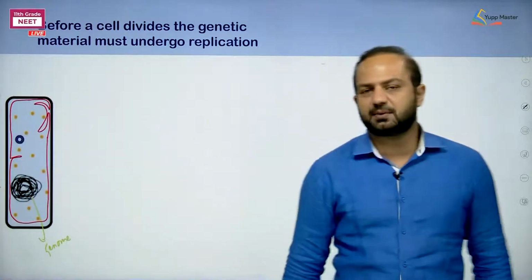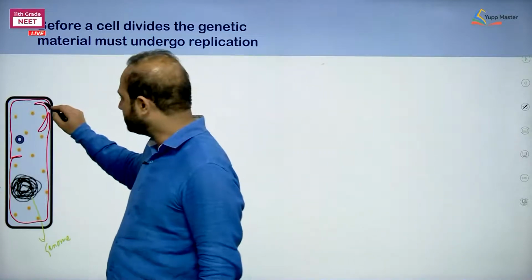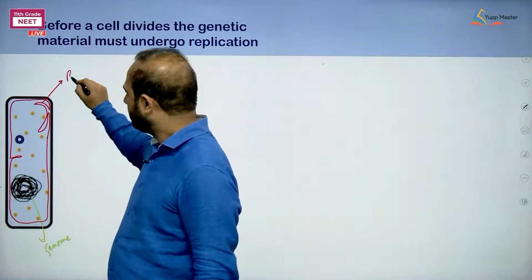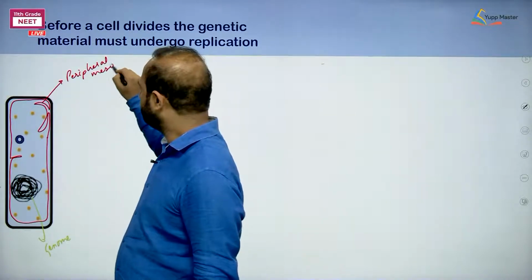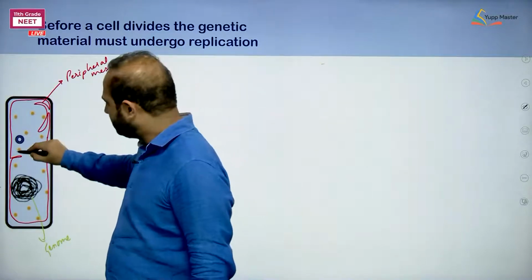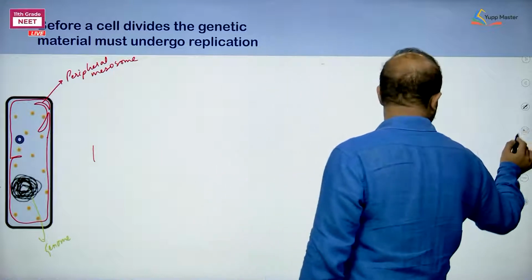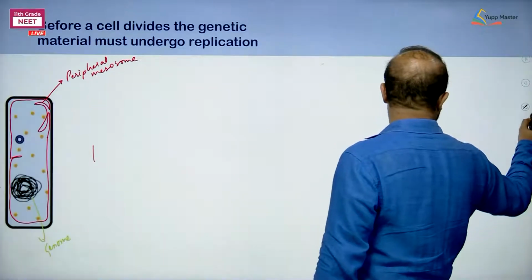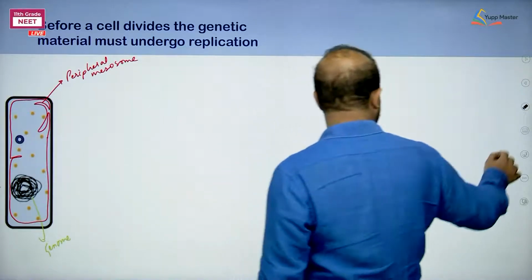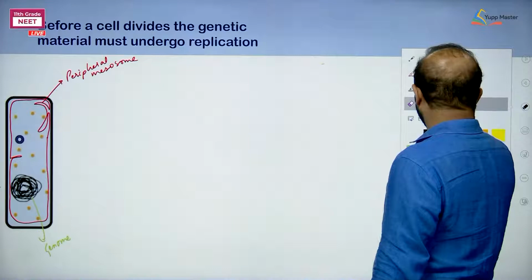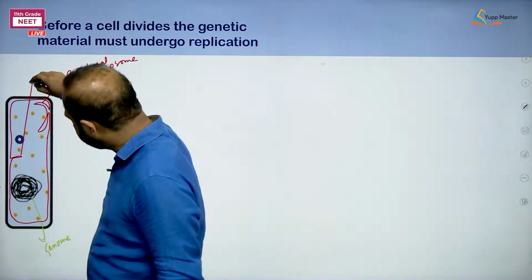See, this is the plasma membrane and we are observing that it has certain folds. Now we call this one the peripheral mesosome, and this one the septal mesosome.